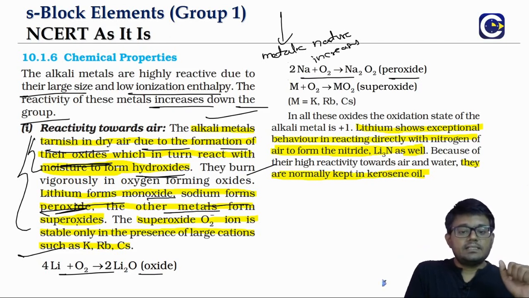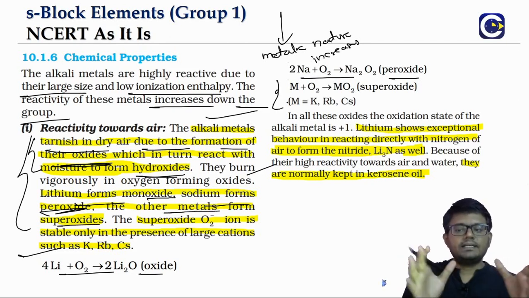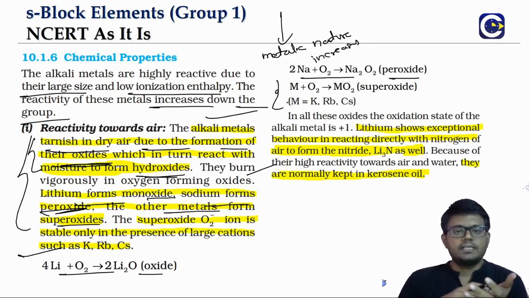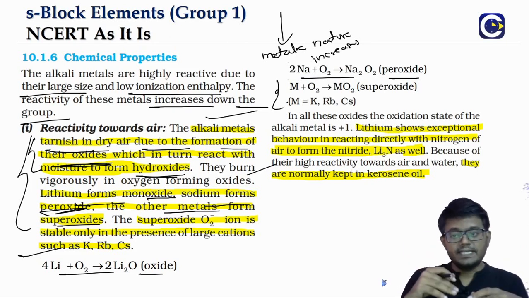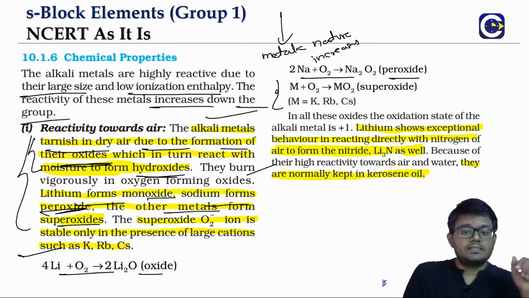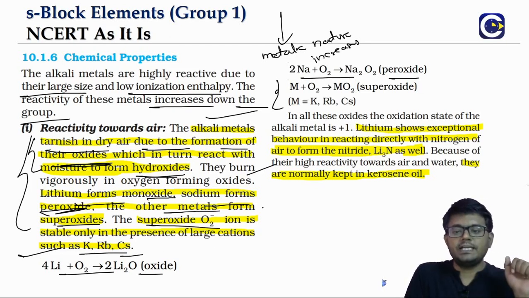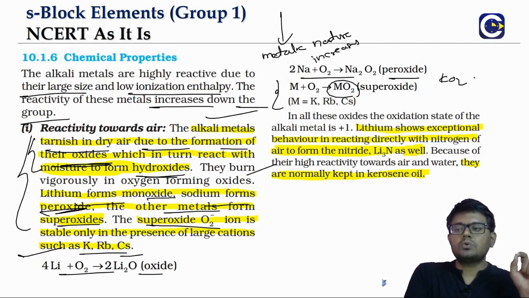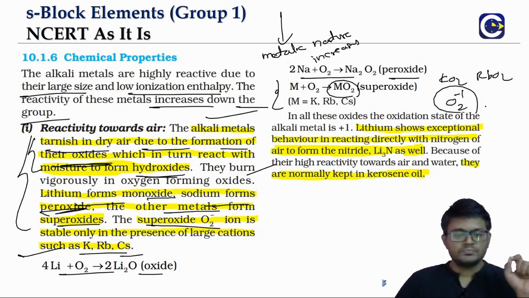Whereas the other metals, so basically what is happening, lithium can only form monoxide, sodium can form peroxide. The other elements, potassium, rubidium, cesium, will be forming superoxide. Superoxide is, look at the formula, MO2, meaning KO2 or RbO2. So they basically have the O2 minus 1 ion. That is what we call a superoxide ion.